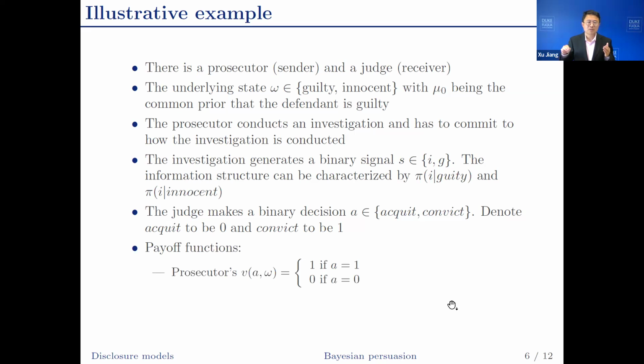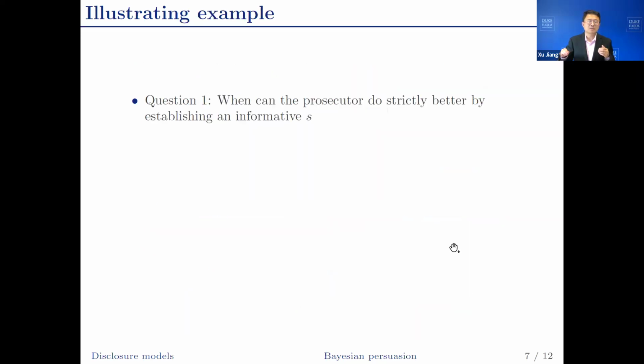Here are the payoff functions. The prosecutor prefers the judge to always convict. So the prosecutor's payoff will be 1 if there is conviction and 0 otherwise. The judge wants to do the right thing. So the judge's payoff would be 1 if the defendant is guilty and the judge convicts, or if the defendant is innocent and the judge acquits. It will be 0 otherwise.